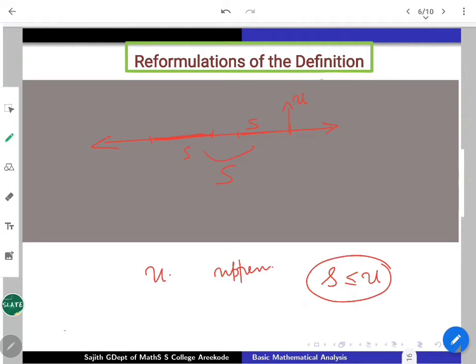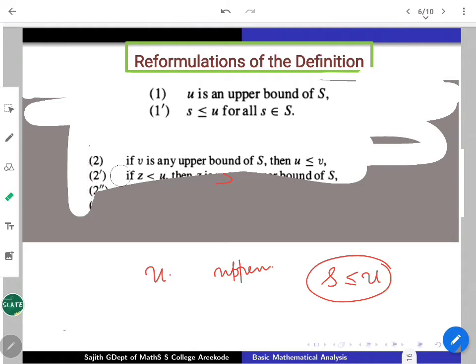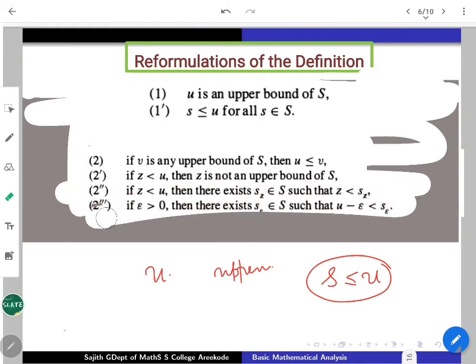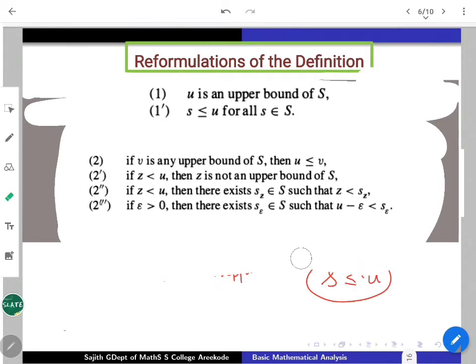What is the second condition? The second condition should ensure that no number less than U is going to be an upper bound. That we can restate in many ways. Let us have a look at the reformulations. The first condition you can do like this. Second condition: if V is any upper bound of S, then U is less than or equal to V. Because U is the supremum, it is going to be the least of all upper bounds. Select any upper bound, and one can replace it by the notion 2. That is just a restatement of what you are writing out: least of all upper bounds.